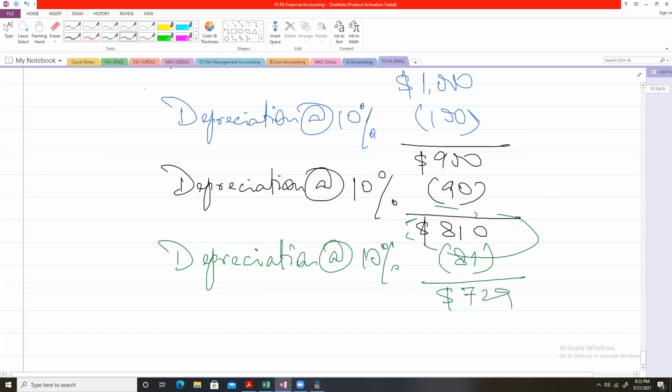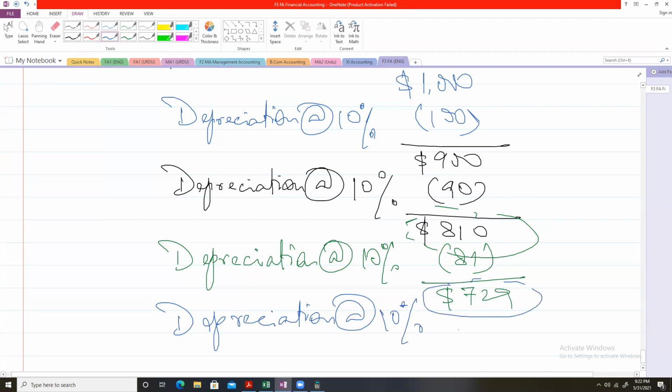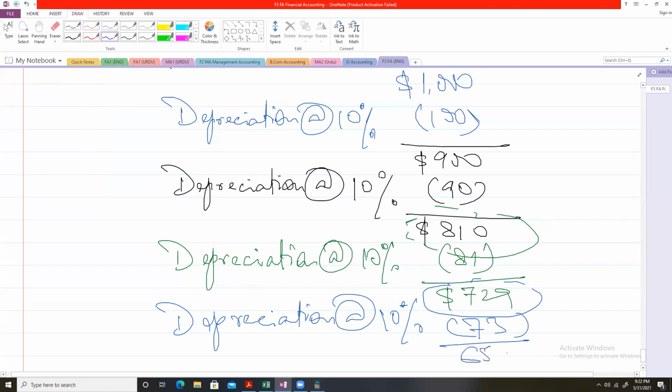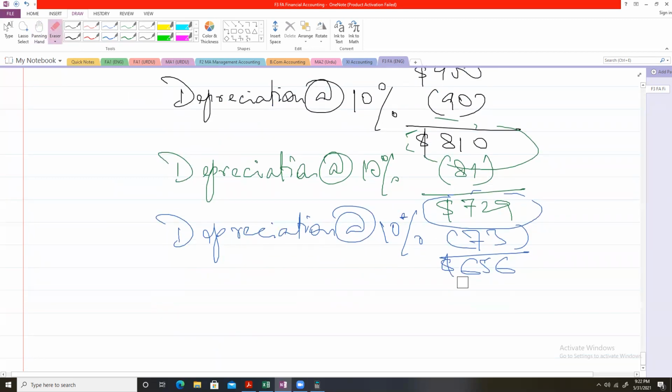Again, we will charge a depreciation of 10%. So again, we will take depreciation on this value. So it will become 73. So the carrying value of the asset will now be $656. Will be how much? $656.